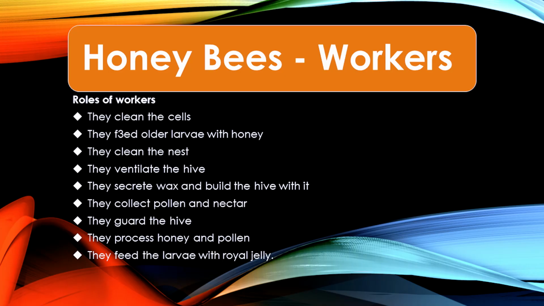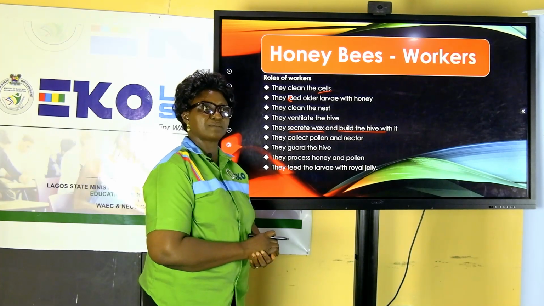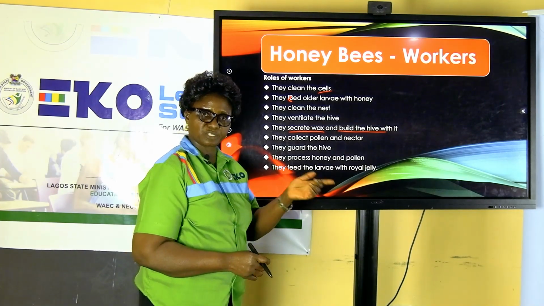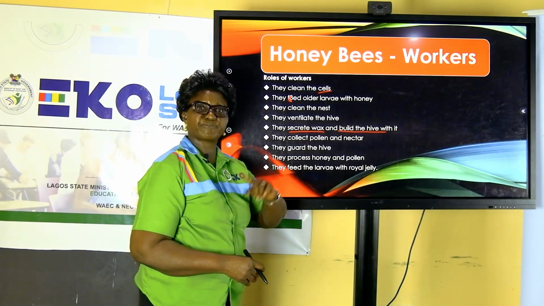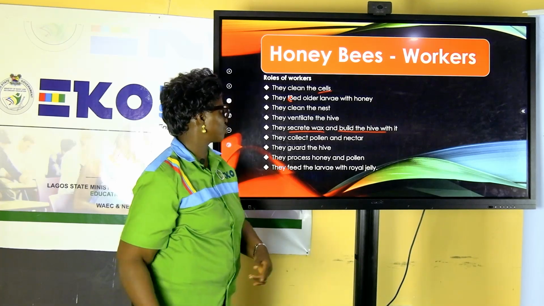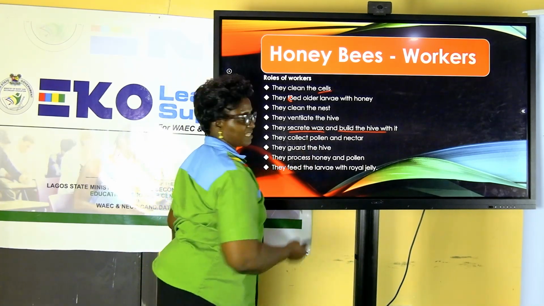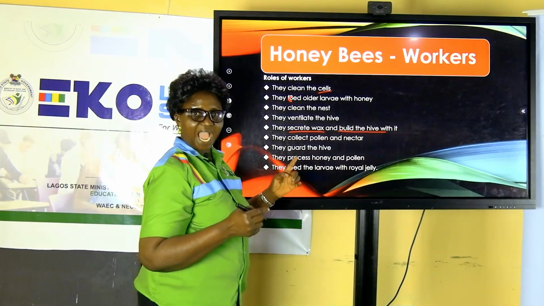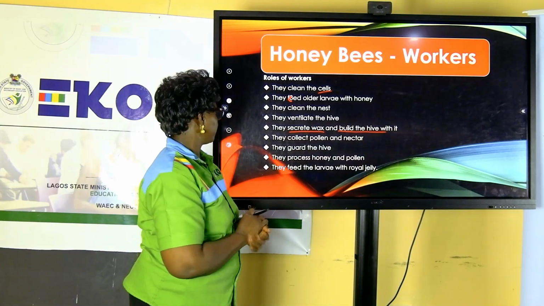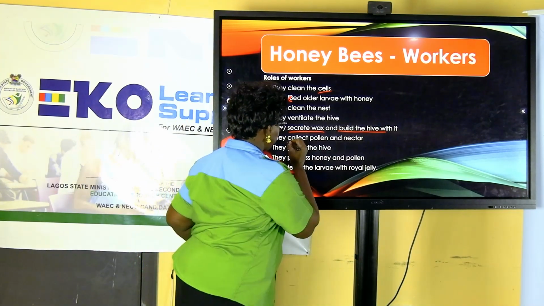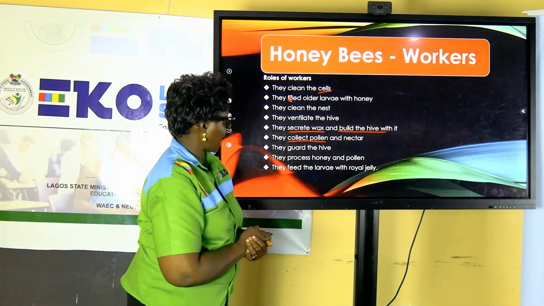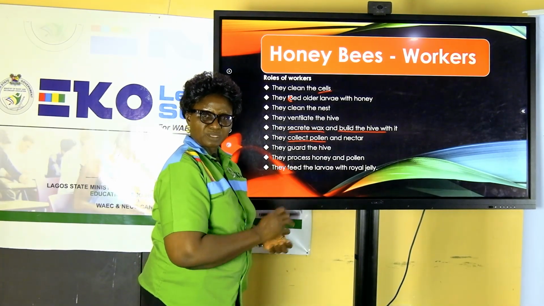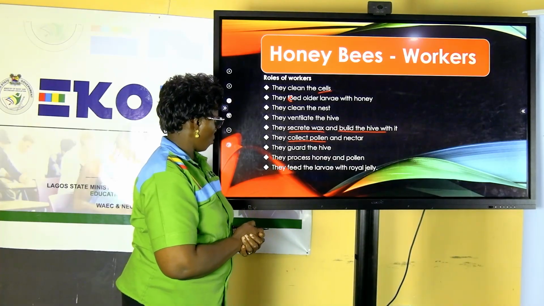This concept is very important in answering questions on adaptation, where they will ask you to mention a structure or a feature and the function. So this one will represent the feature, and building the hives is the function. Then they equally collect the pollen and the nectar. What do they use it for? They use it to feed the young ones.